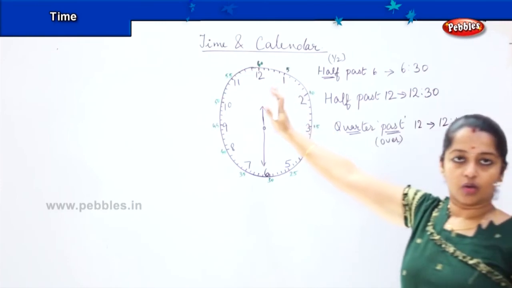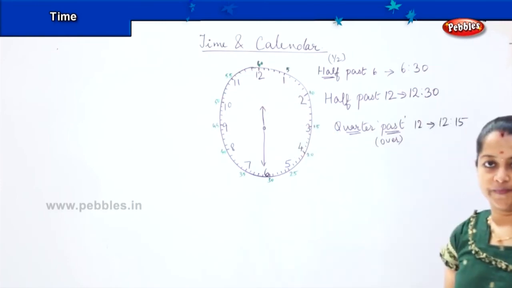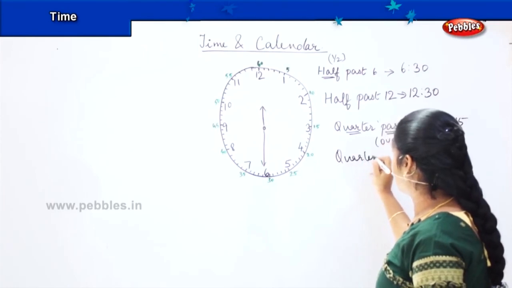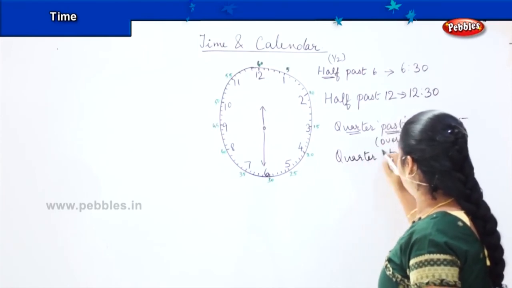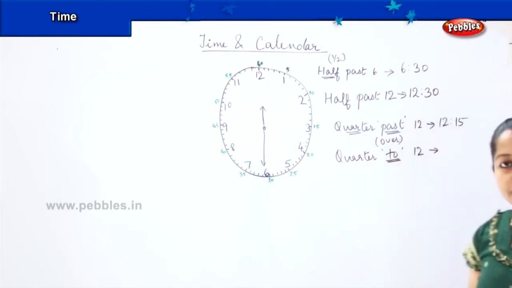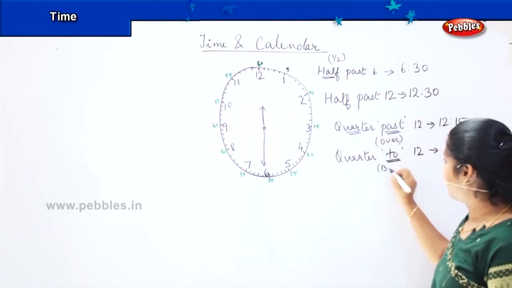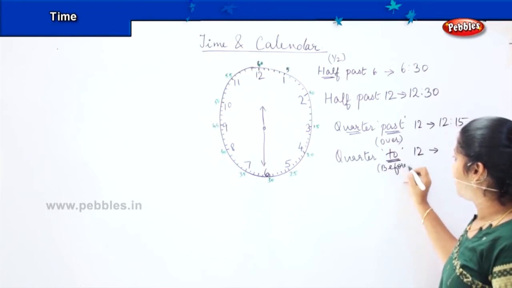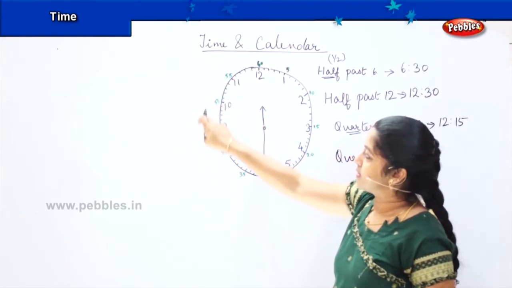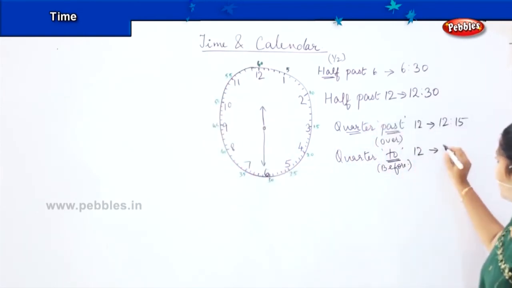So you have to count in the forward direction. Okay. If I say quarter to 12, it means that it is before. So which means before 12. So you have to count it backwards. So it will be